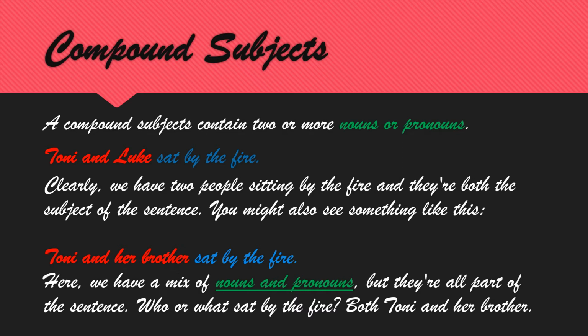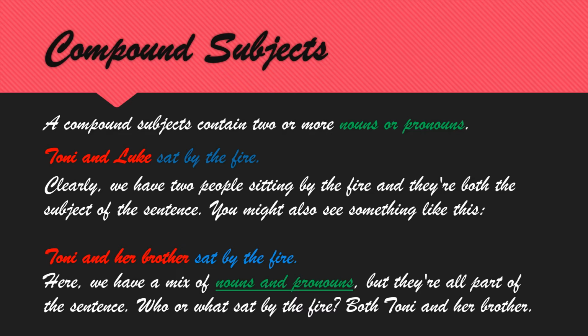Clearly we have two people sitting by the fire and they are both the subject of the sentence. I can't say Tony only is the subject. And I mention "and", which means both are there. So Tony and Luke, we add these two with "and", then we say compound subject. You might also see something like this: Tony and her brother. I used here a pronoun. Her brother sat by the fire.